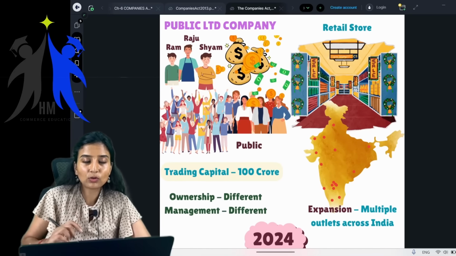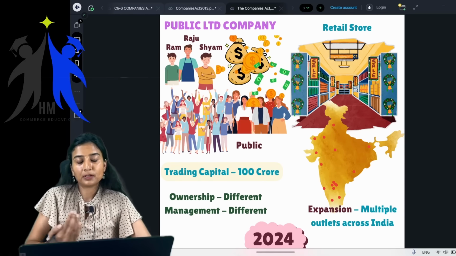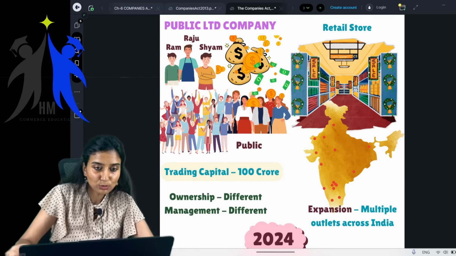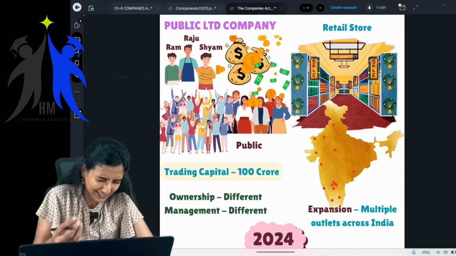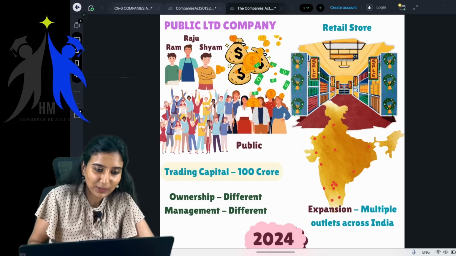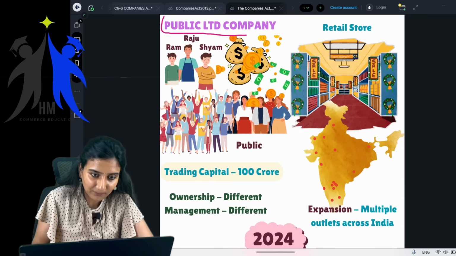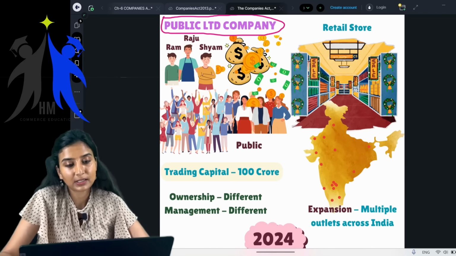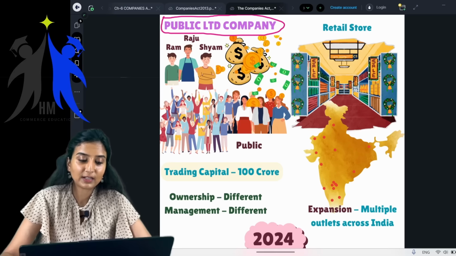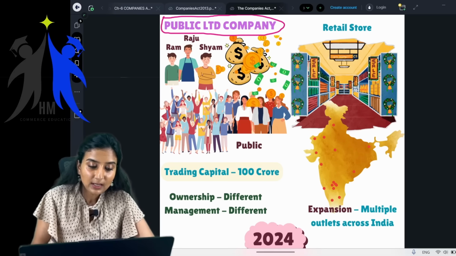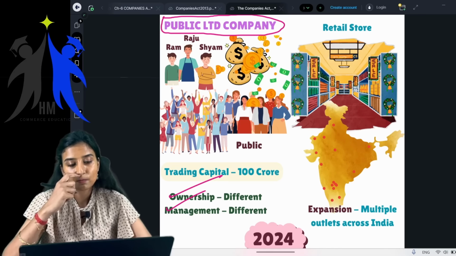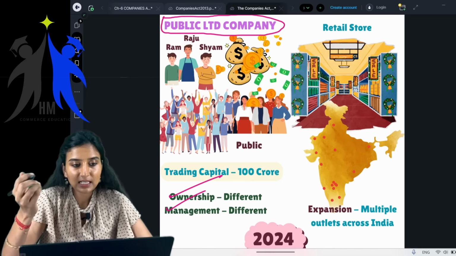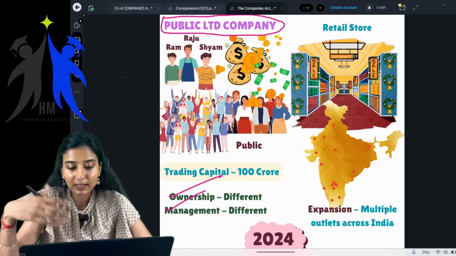Next, wherein you called all of the public, Aam Aadmi, Janata, to invest in your business and to become the owners of your company, yes or no? So this is called a public limited company. This type of entity is called a public limited company. See, again, ownership is different, management is different, obviously. Yes or no? So examples of public limited companies, ma'am, there are many examples, children.